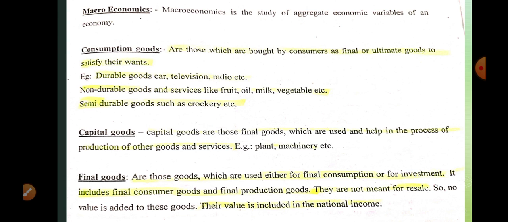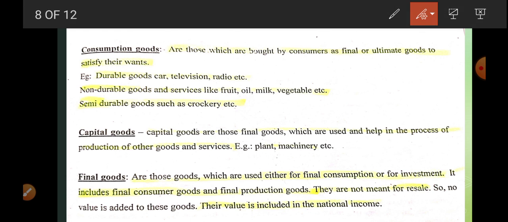So macroeconomics, what is macroeconomics? Already you know it in 11th class, there is a whole chapter about that. So A for aggregate. Macroeconomics is the study of aggregate economic variables of an economy. Okay, we study economy as a whole.